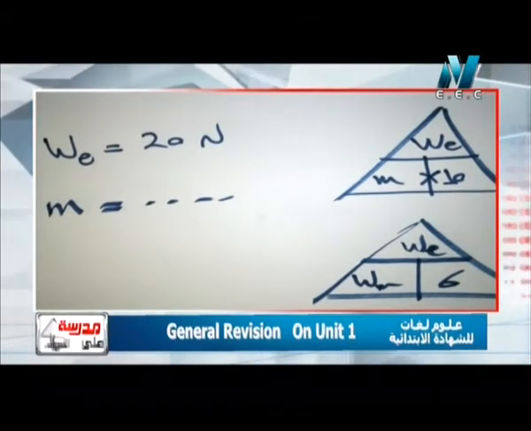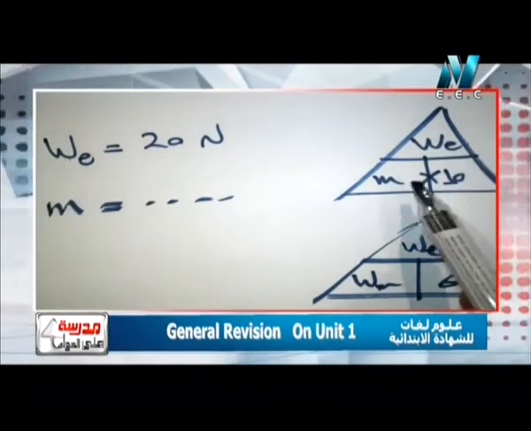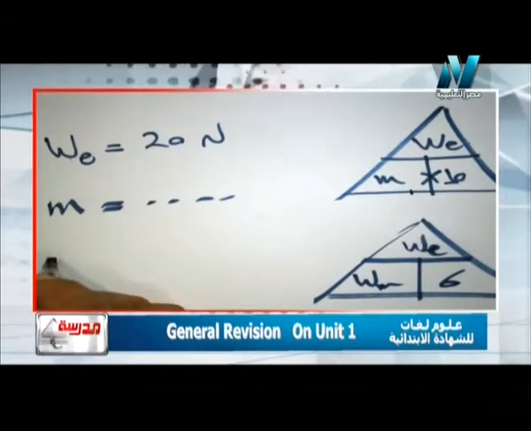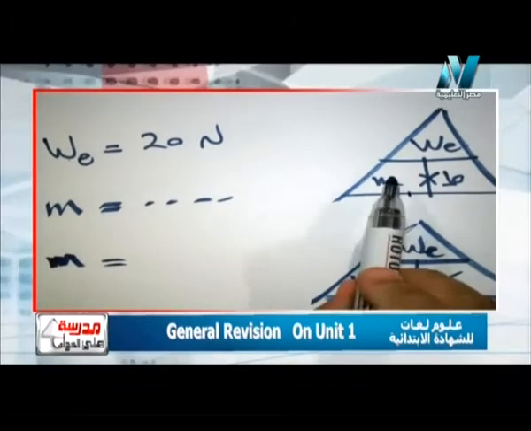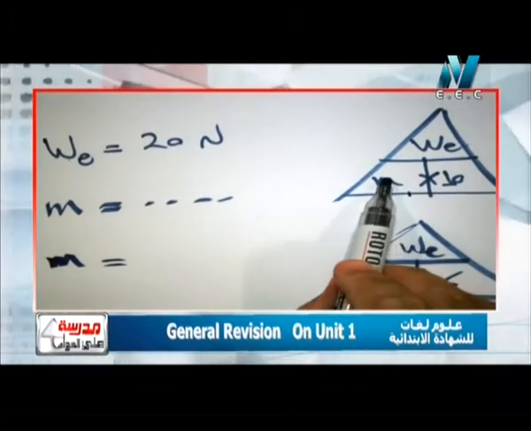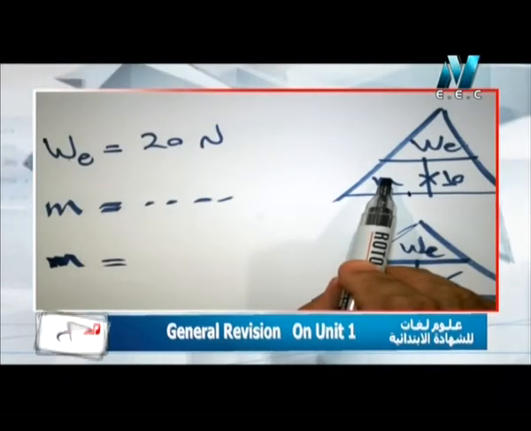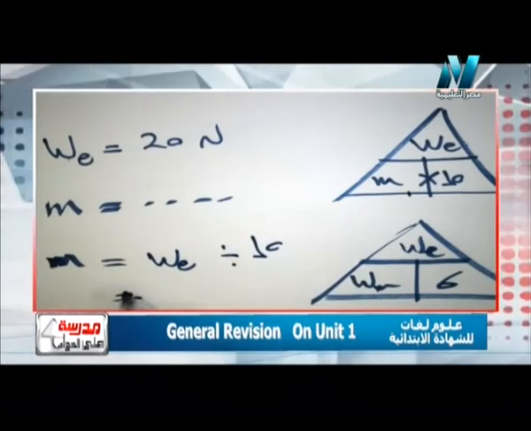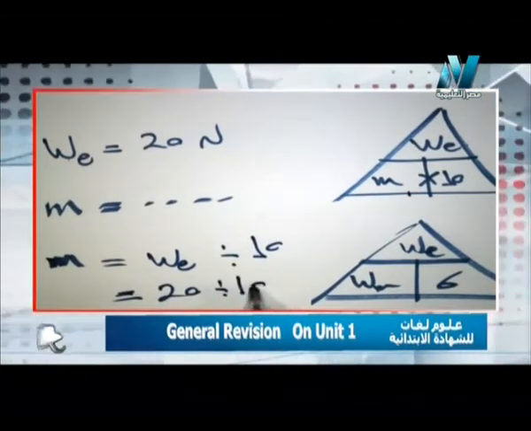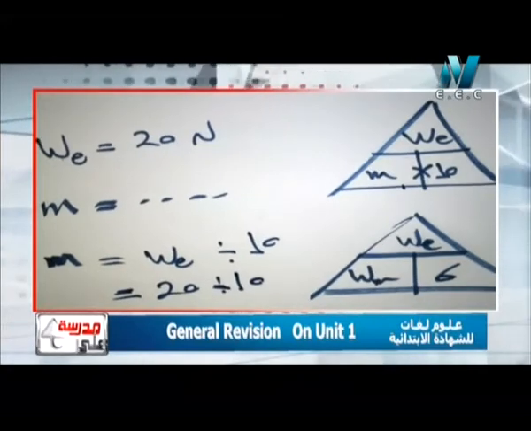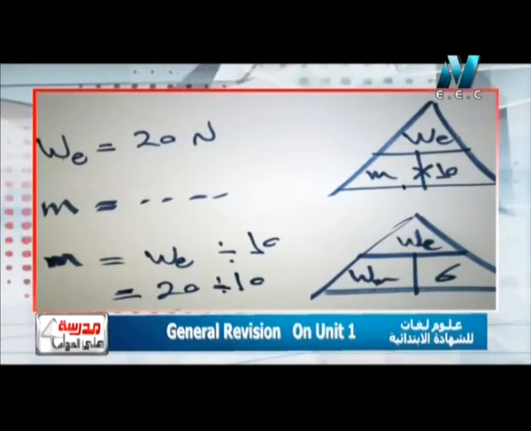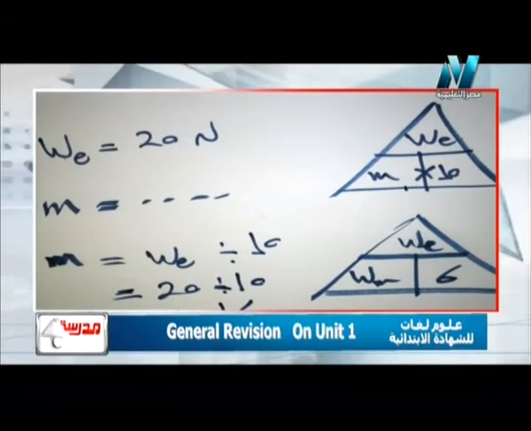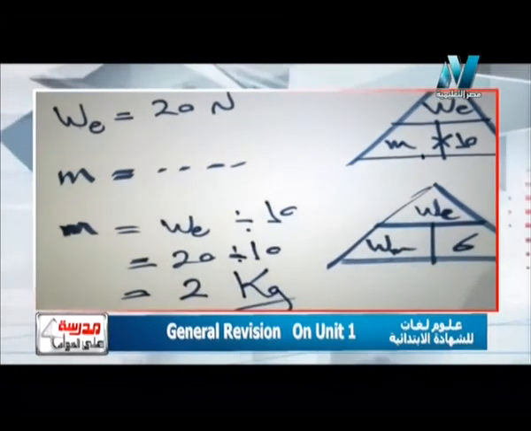Here I have weight on the earth and I need mass. So the first rule is suitable for answering this problem. So here I can write that mass equals what? Put your finger or your pen on mass. It will be equal to weight on the earth divide by 10. So it will be 20 divide by 10, which equals 2 kilograms. So the answer will surely be 2 kilograms because we measure mass by kilogram.